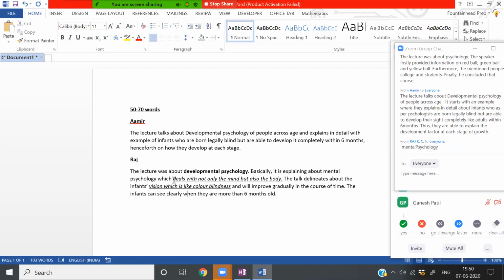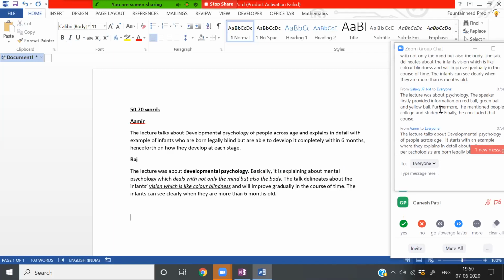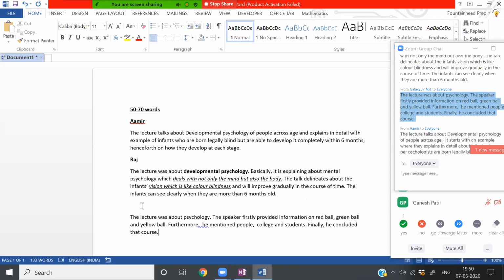Good. So the underlined portions, you have to basically correct. The grammar part, you have to correct. This is clear, Raj? Okay, so I think Galaxy. It would be great if you can write down, when you enter the session, your actual name. Otherwise, I will have to use such crazy names. Galaxy.